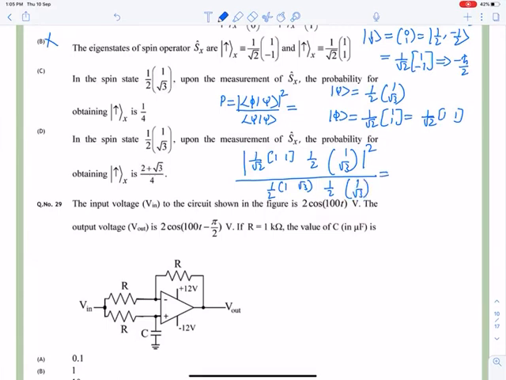Okay, so if I go to this answer, then it will become 1 by 2 root 2, and if you get this answer, then it will be 1 plus root 3, 1 plus root 3, and it will be a square 1 by 4 and 1 plus, it will be your 3.